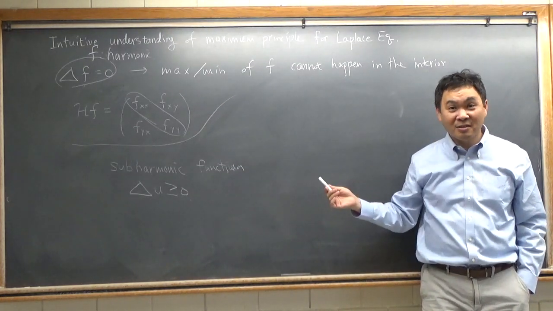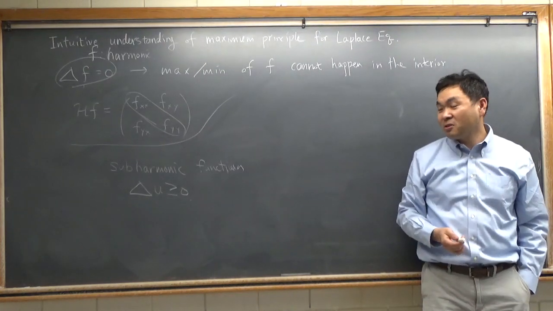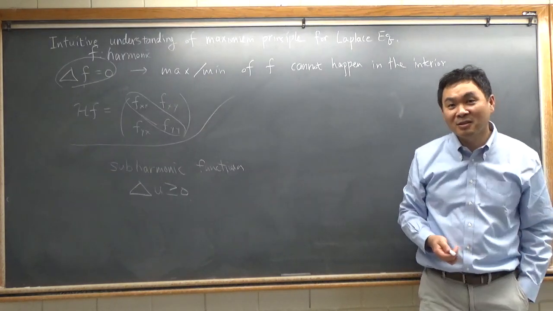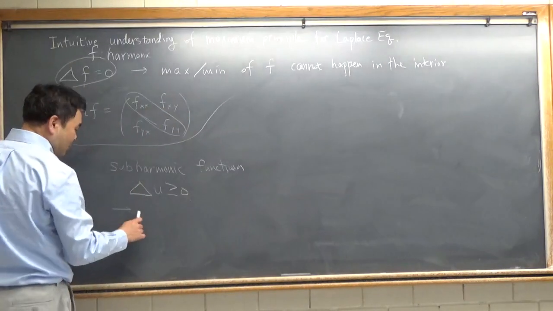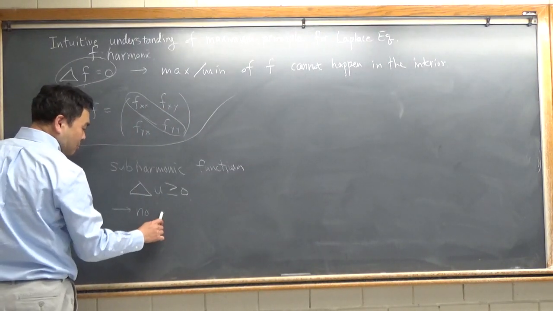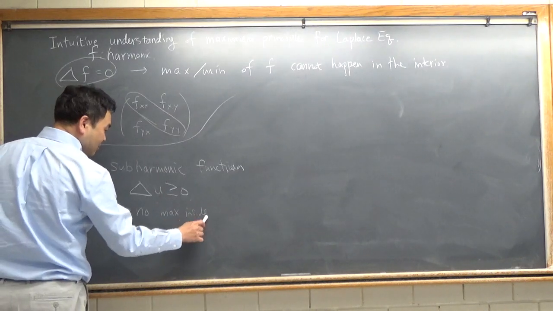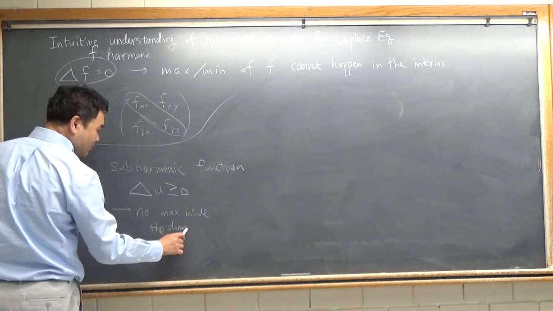Is that right? Then what would be the condition that would force a function not to have a minimum inside the domain? So this one will have no max inside the domain, only on the boundaries.